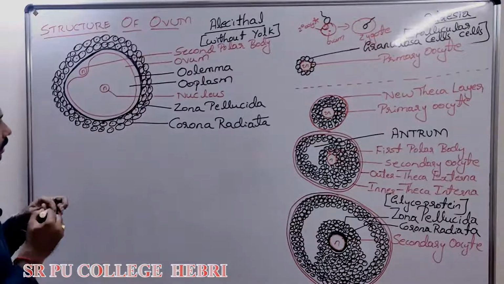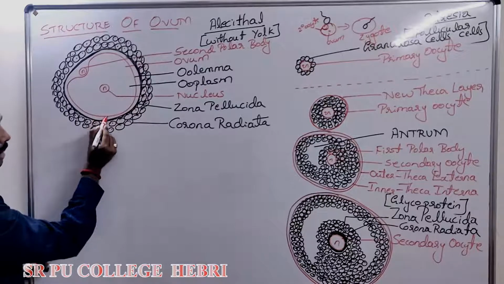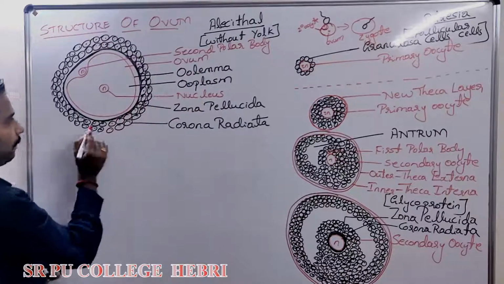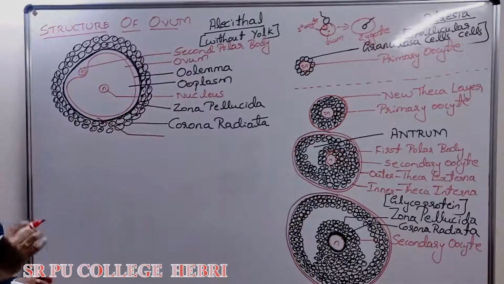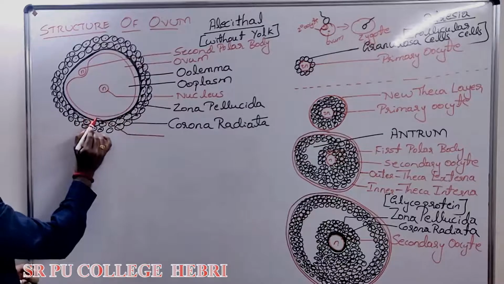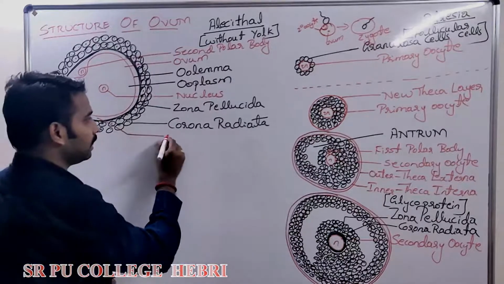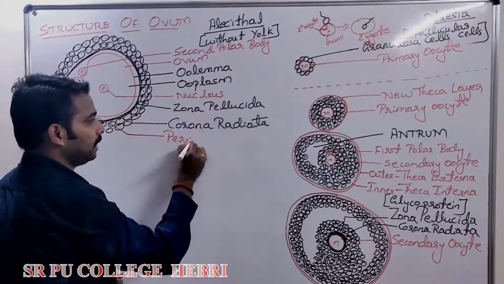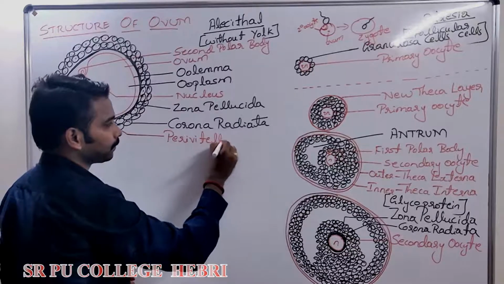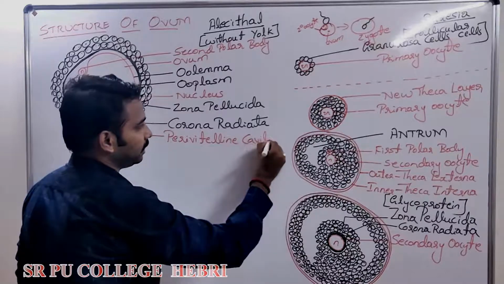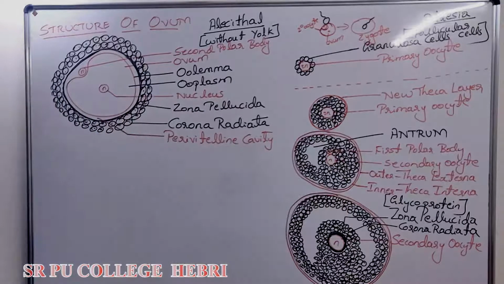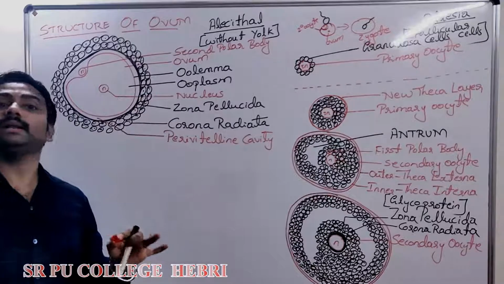And last point, in between the plasma membrane of the ova, nothing but oolemma, and the zona pellucida, can you see a small space? The gap between oolemma and zona pellucida is called perivitelline what? Cavity. Perivitelline cavity, or it is called perivitelline space, not vitelline membrane.